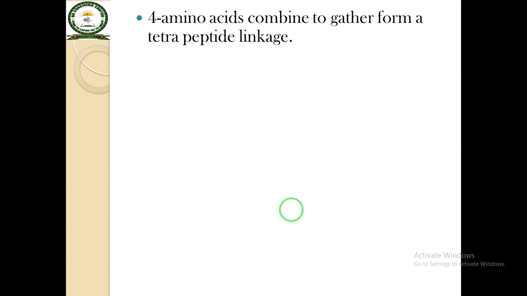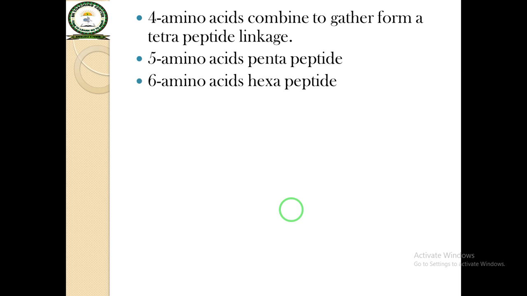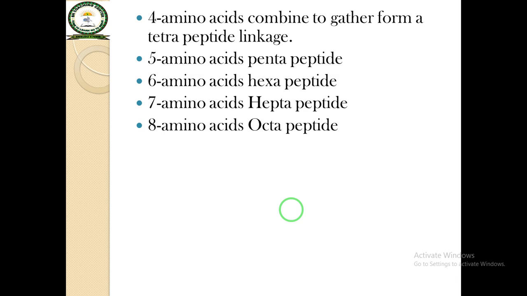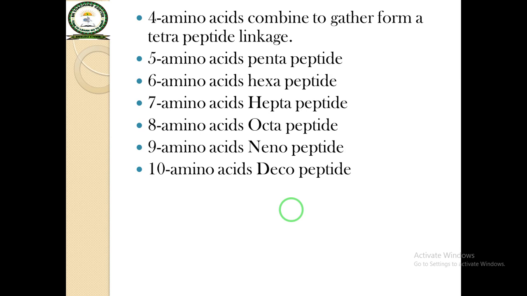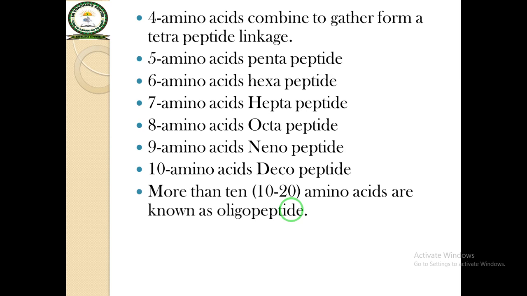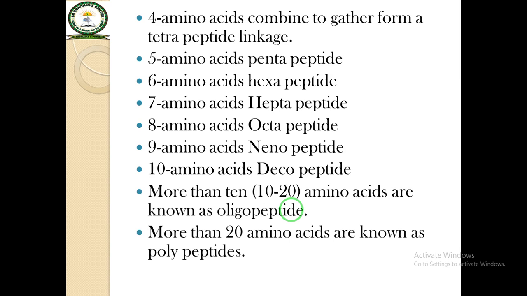When four amino acids are joined together, they form a tetrapeptide linkage or tetrapeptide chain. When 5 amino acids, pentapeptide, 6 amino acids, hexapeptide, 7 amino acids, heptapeptide, 8 amino acids, octapeptide, 9 amino acids, nonapeptide, 10 amino acids, decapeptide. Between 10 to 20 amino acids is known as oligopeptide, and more than 20 amino acids in a chain is known as polypeptide.